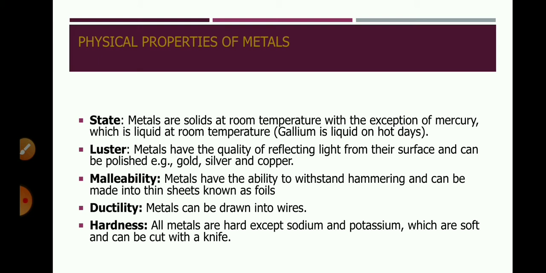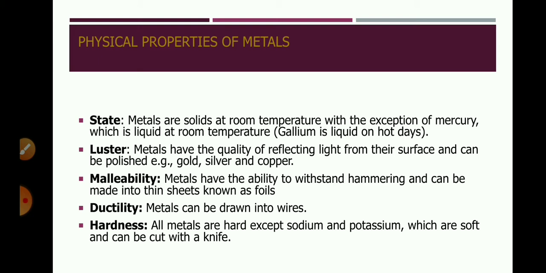Next is ductility. Metals can be drawn into wires. See, ductility means the ability of a metal to be drawn into thin wires. We can form wires from the metals. Gold is the most ductile metal. Students, do you know we can draw a wire of 2 km in length from only 1 gram of gold.